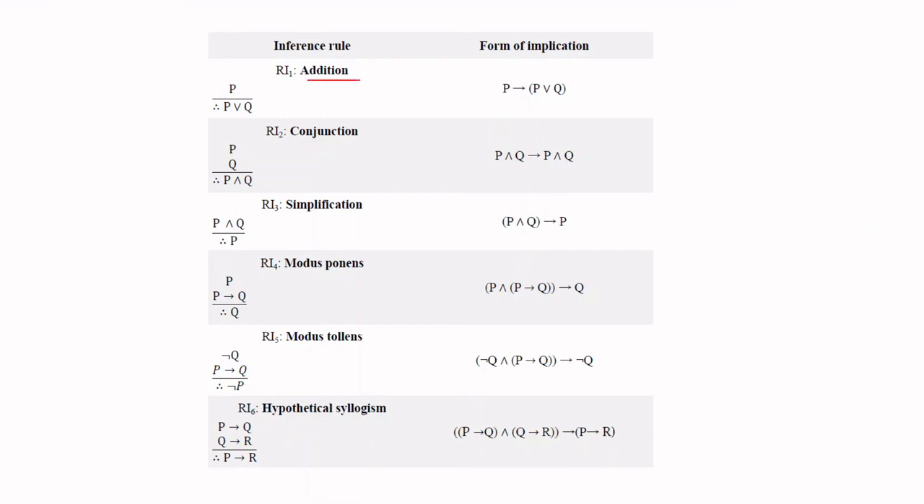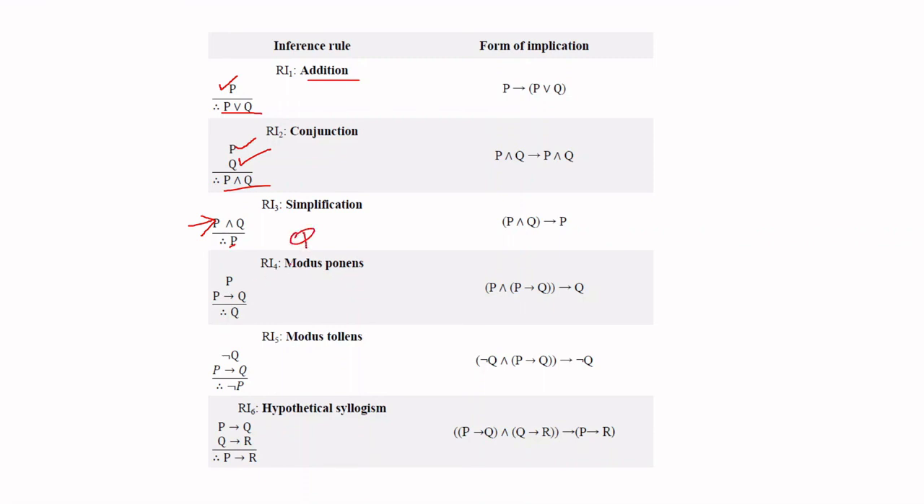First is addition. What addition says is, let us say we have a proposition P which is true, then we can infer that P or Q will be true, because if P is true, then P or Q will turn out to be true, right? That is an OR operation. Similarly, if P is true and Q is also true, then you can say P and Q is true. Similarly, if P and Q is true, then you can infer that P is true as well as Q is true, right?